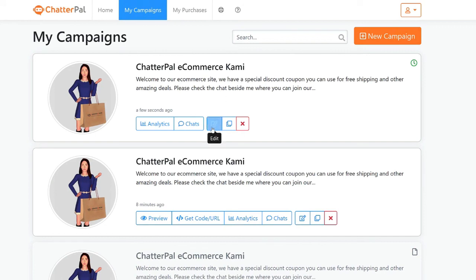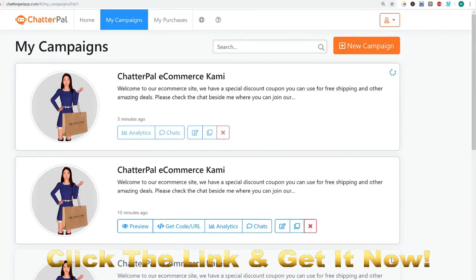And then you can edit any of the existing campaigns later on, and start making changes if something was not right. On top of that, the rendering is really fast, maybe a few minutes max, and you're ready to go. And this concludes the demo of the ChatterPal app. I look forward to having you test it and enjoy the results that you get with the brand new ChatterPal app.